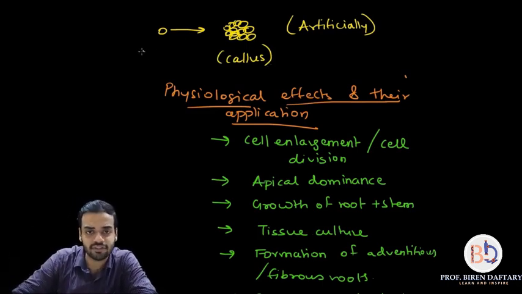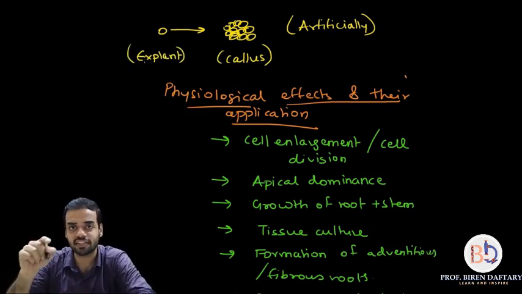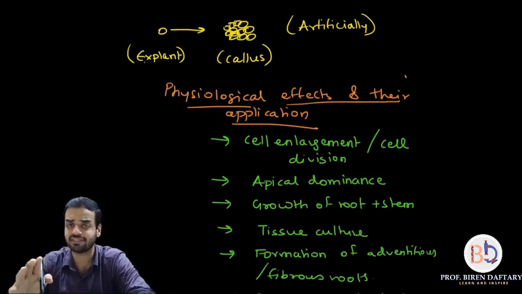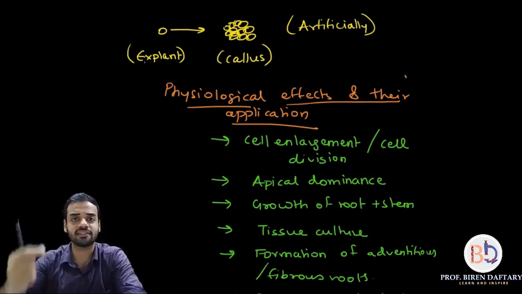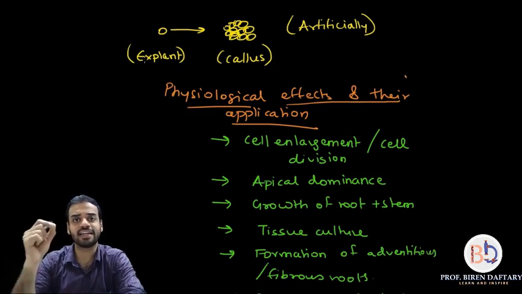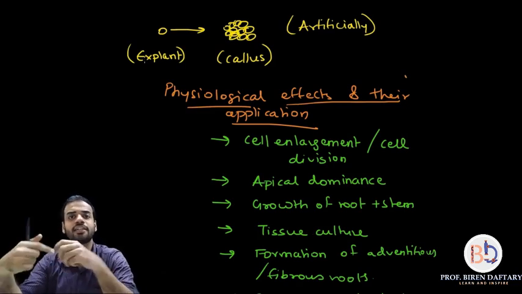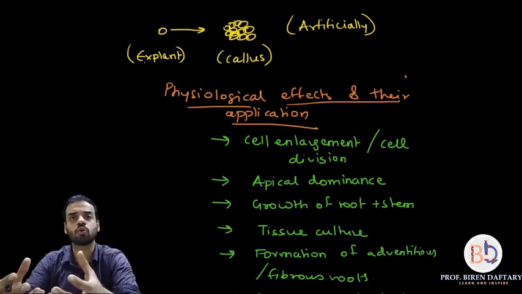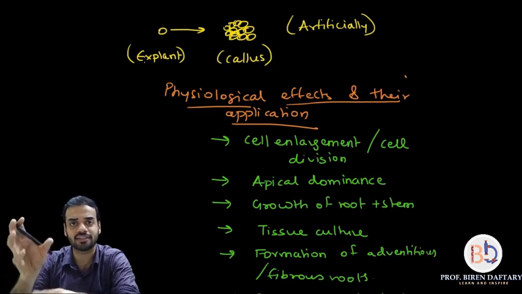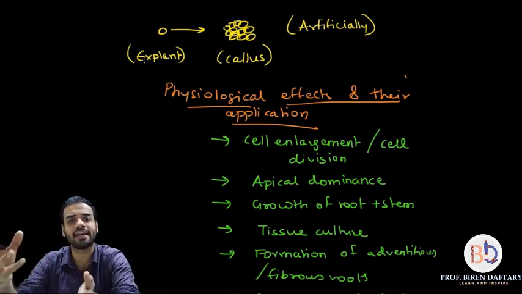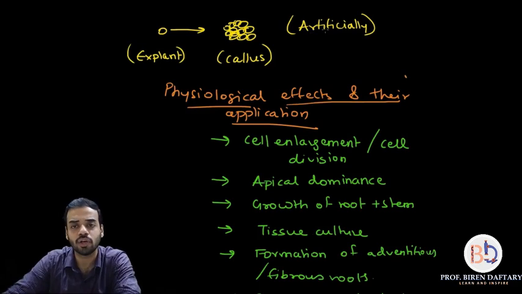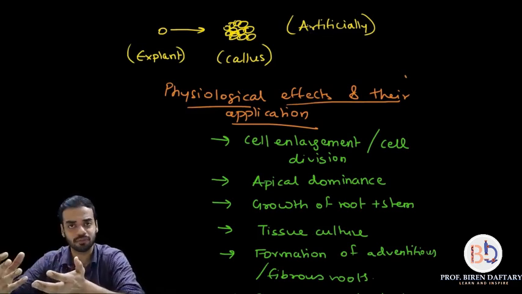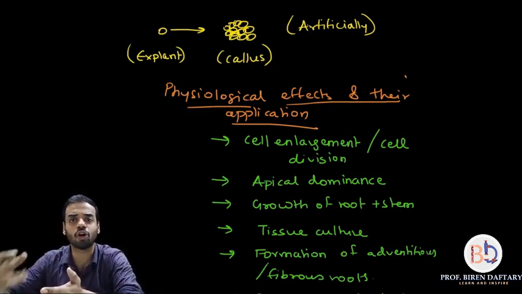And this single cell which is taken for tissue culture is called explant. Now this is not given in this chapter, so if you search for the word explant, it is not used here, please remember. Whenever I take a single cell for tissue culture, that single cell is called explant. Then it keeps on growing in whatever medium I am growing, and that multiplied mass of cells is called callus, and callus will finally form a new organ. That is called organogenesis.